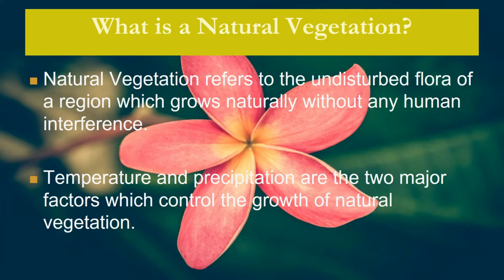So the places with high temperature and heavy rainfall will have a specific type of vegetation. Places with high temperature and low rainfall will have another type of vegetation. In the same way, moderate temperature with moderate precipitation will have a different type of vegetation. So they are the most important factors which control the growth of natural vegetation.